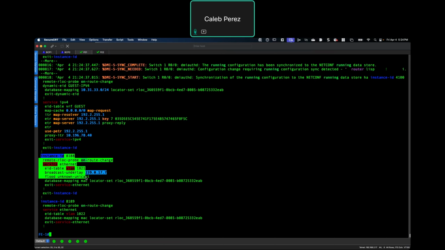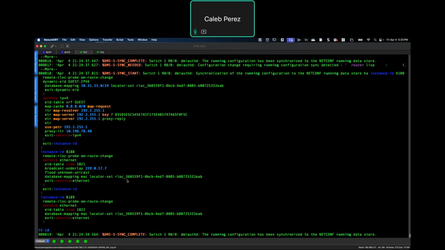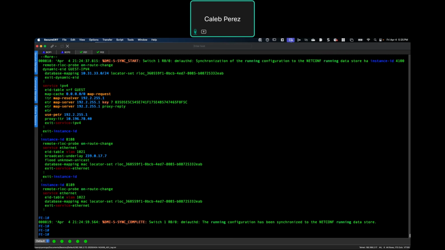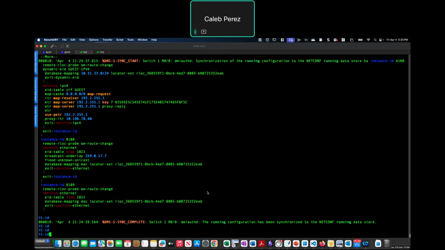It should be part of the layer 2 VNI. You can see here the broadcast underlay multicast IP. And there is more configuration, but I think this is an important one, right? So once you see this, you know that the unknown traffic and the broadcast traffic will be encapsulated in this multicast group. So let's wait for this to complete.